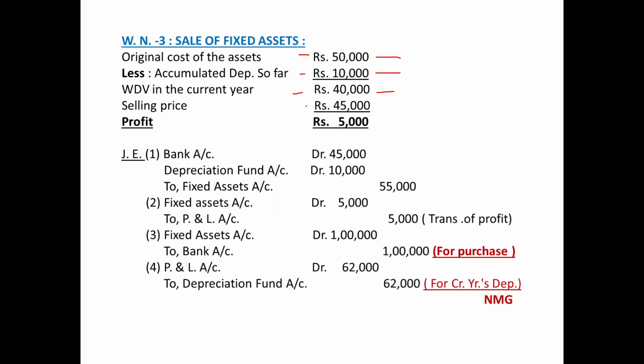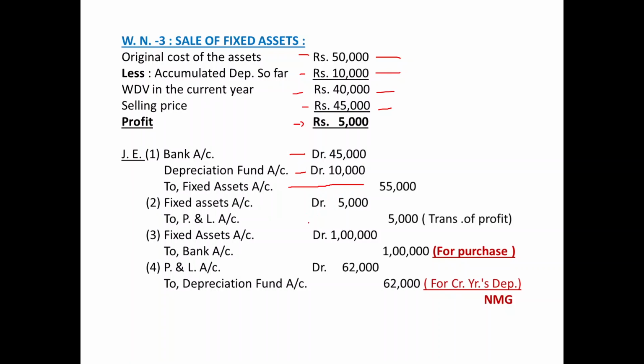Compare it with the selling price. Selling price is 45,000. That gives the profit rupees 5,000. Pass the journal entries, or directly you may go for the posting. First journal entry, bank account debited 45,000, depreciation fund account debited 10,000, to fixed assets account credited 55,000.